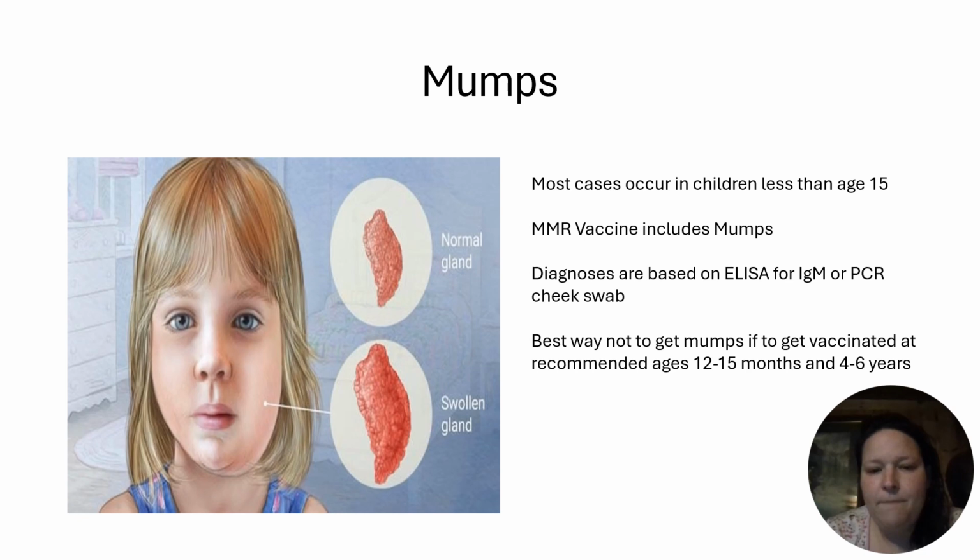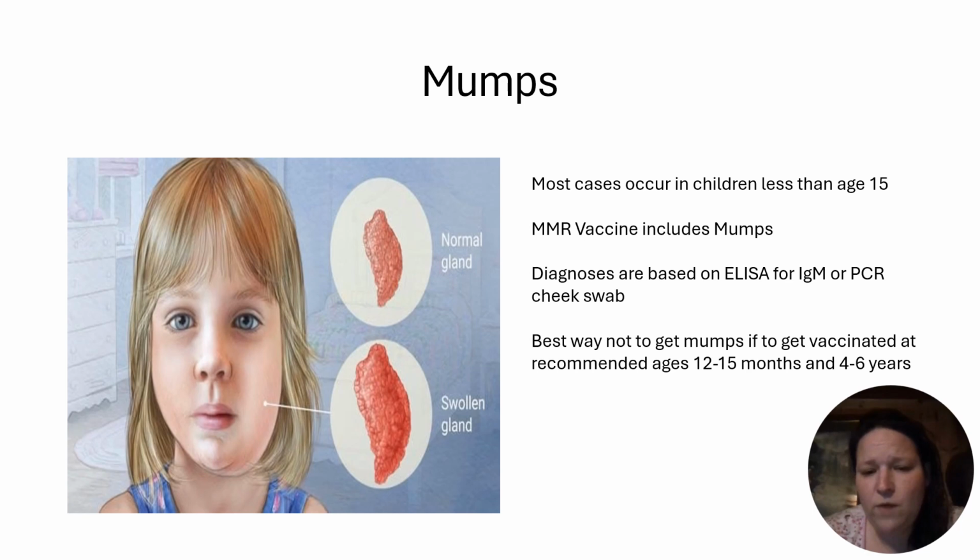Mumps. Most cases occur in children less than 15 years of age. Of course, there is the MMR vaccine, that is mumps, measles, and rubella. It is a requirement for these vaccines before school, but however, you have your religious exemptions and things like that, so not every child is vaccinated. But the first vaccine is recommended between 12 and 15 months of age and 4 to 6 years of age for the second dose of this vaccine.